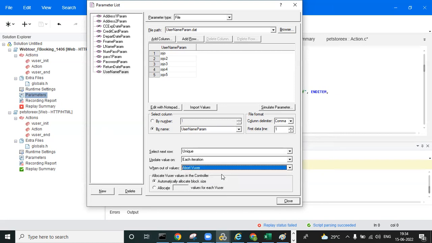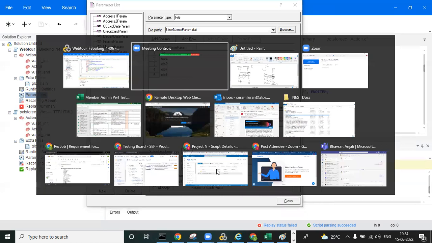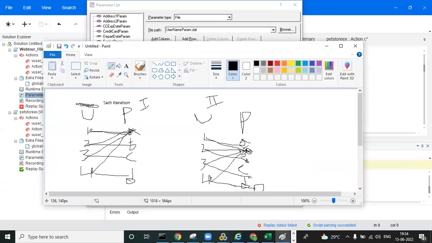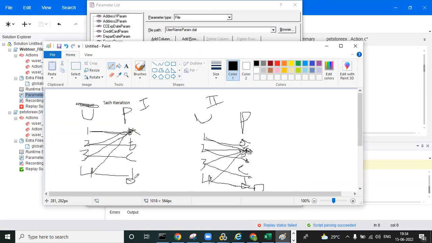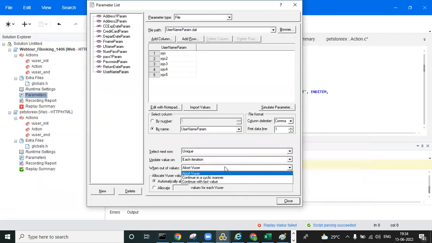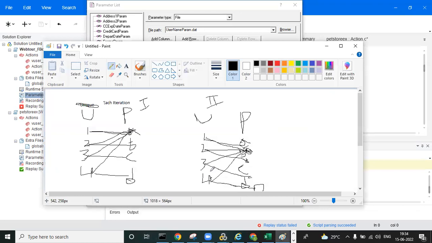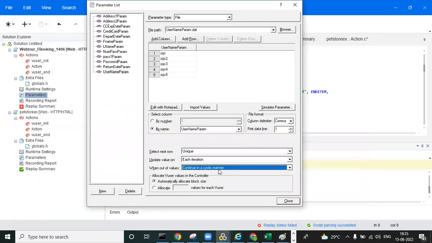For example, user 1 picks A, 2 picks B, 3 picks C and 4 picks D. After that, there is no need to pick the next value, so you can give abort the user. After the fourth user, it is abort the test. If you are using continue with cyclic manner, then what will happen? Maybe D and E will be there, and again user 1 picks the first one again. That happens when you give continue with cyclic manner.